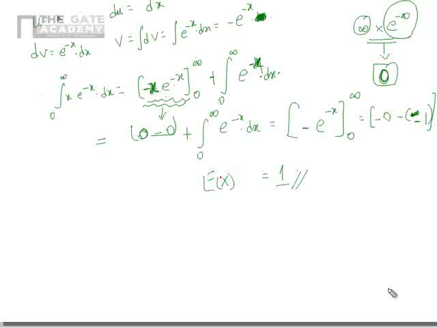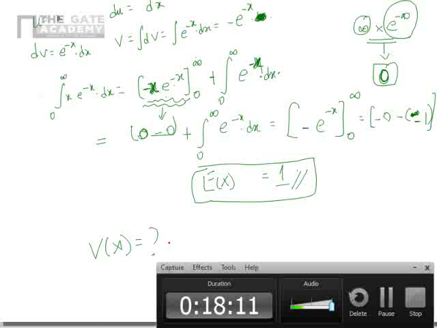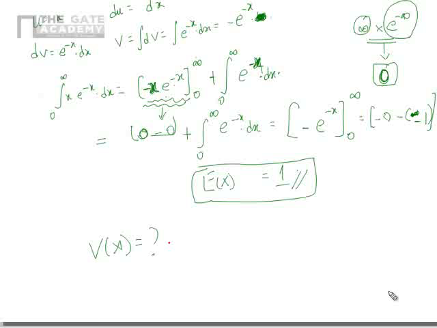Now I give you an assignment here. I want you to find the variance of x. How can you find it? Variance of x is nothing but E of x square minus E of x the whole square. We know what E of x is. Your job is to find E of x square.